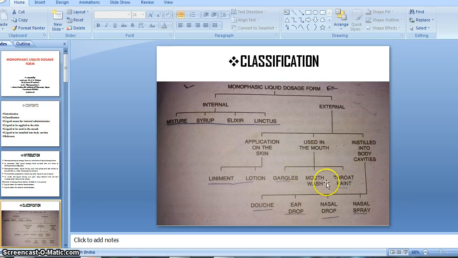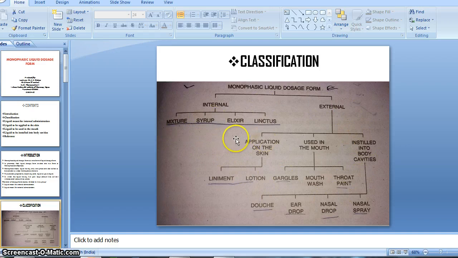We can't drink mouthwash. Then installed into body cavities: nasal spray, nasal drop, ear drop, douches. This kind of preparation we install into our body cavities, nose and ears. So this is the broad classification of monophasic liquid dosage form.